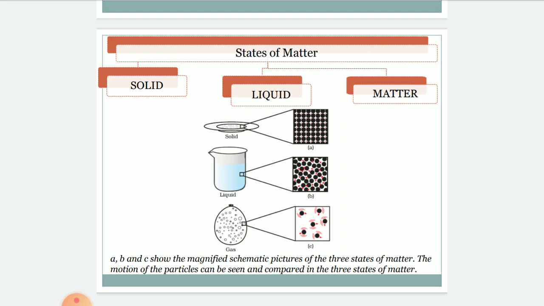Children, these are the basic differences between solid, liquid and gas. Gases have a tendency to flow as liquids do. They are also considered as fluids. Gases show the property of diffusing very fast into another gas due to the high speed of particles. So these are the basic fundamental properties of solid, liquid and gas.